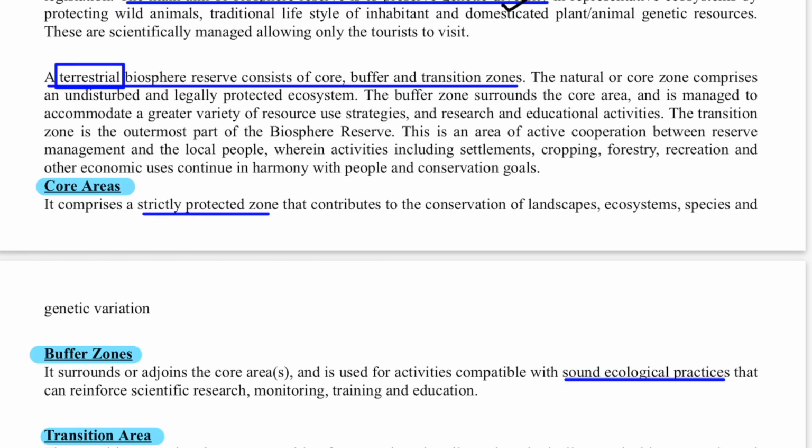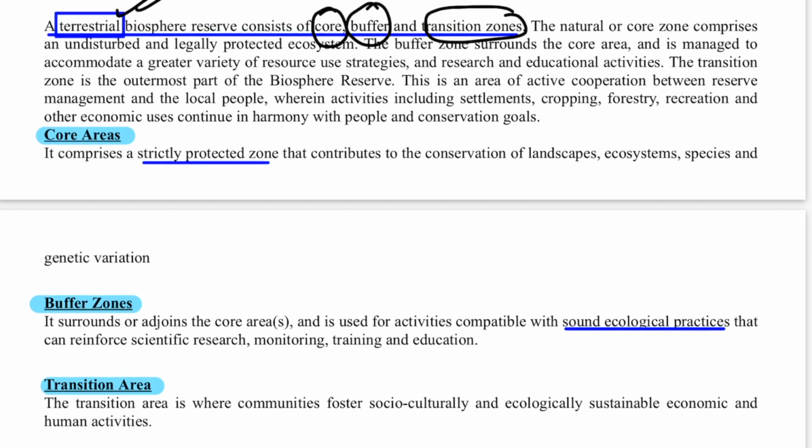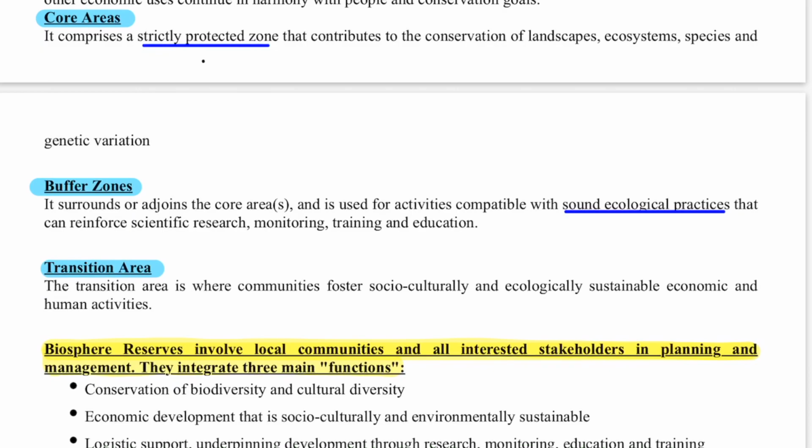So there can be biomes in marine and in terrestrial areas. A terrestrial biome is mainly divided into 3 categories: the core area, the buffer area, and the transition area. The core area is strictly prohibited, and no one's entry is allowed into it.